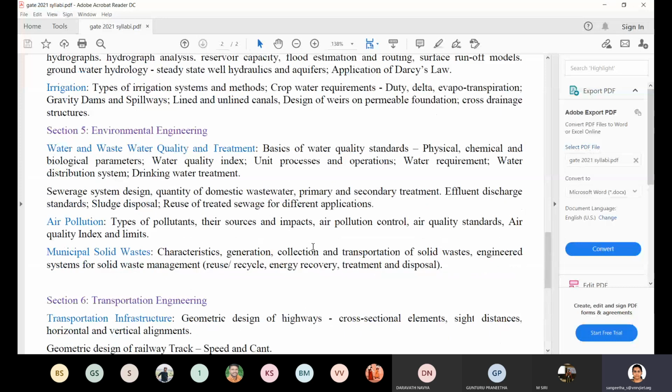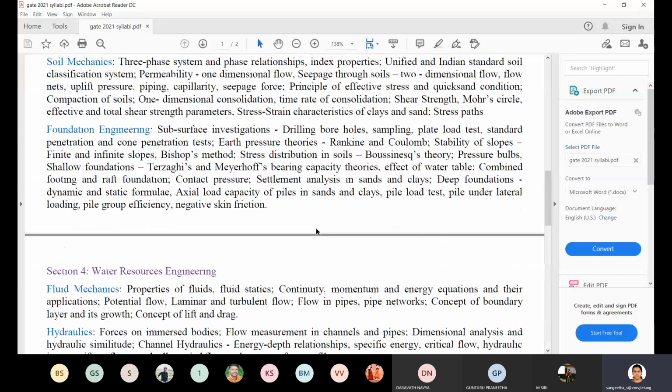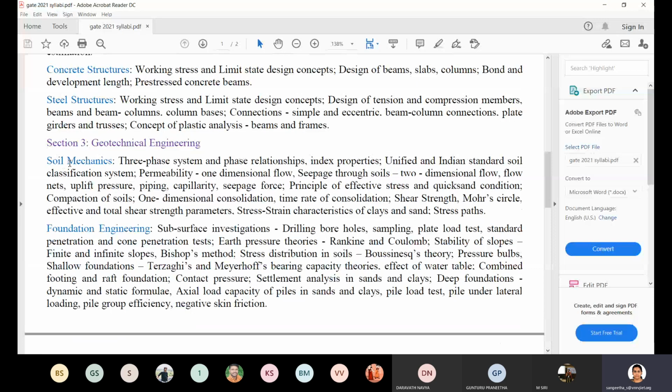See, compared to all other parts, the major advantage of the geotechnical engineering stream is that it has more weightage, as well as it covers only two of your civil engineering courses. In the past 3 or 4 years, you might have studied many different subjects in civil engineering. In all those subjects, this stream covers only two.